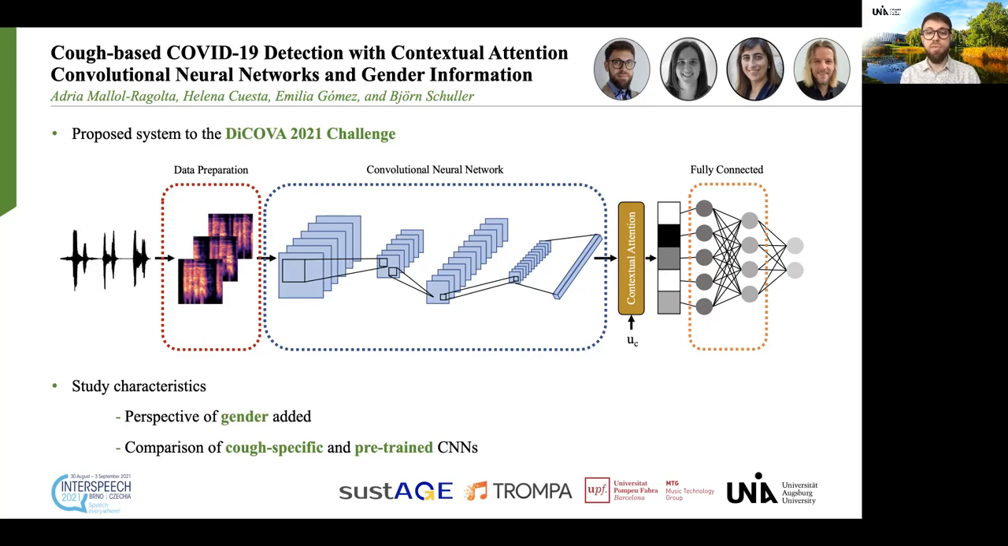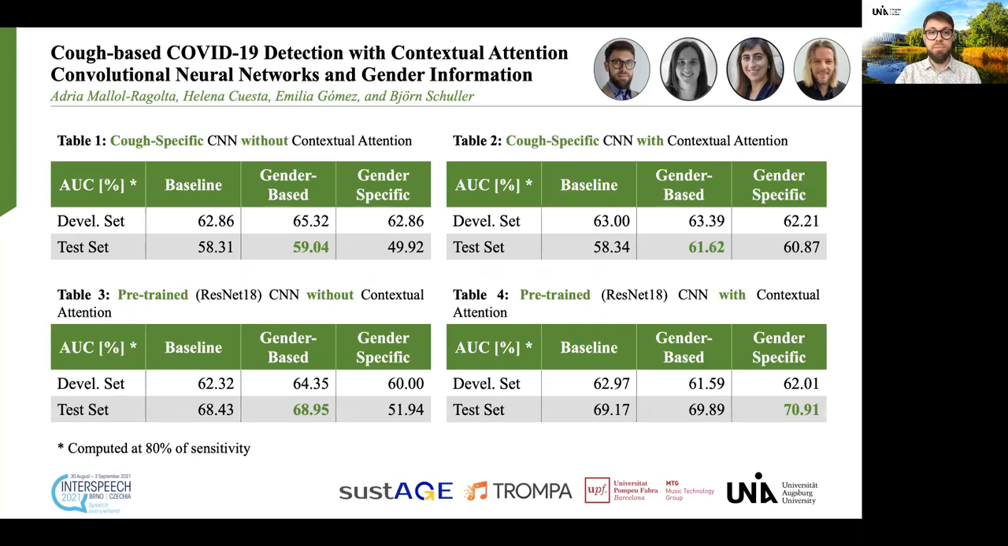We also compare the performance of two CNNs to perform this feature extraction. First, we train a cough-specific CNN and then a pre-trained CNN. Specifically, in this case, we used a ResNet-18 to perform this feature extraction.